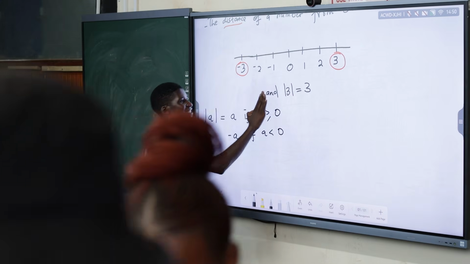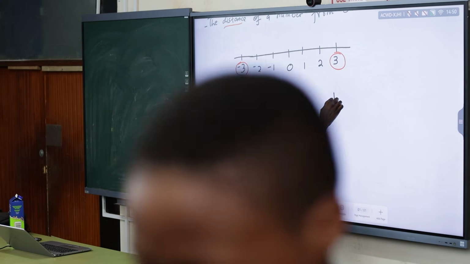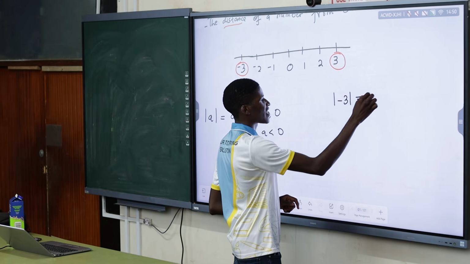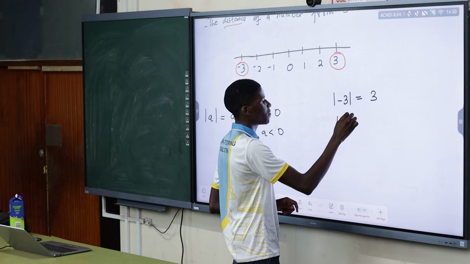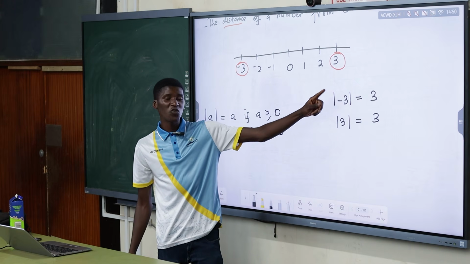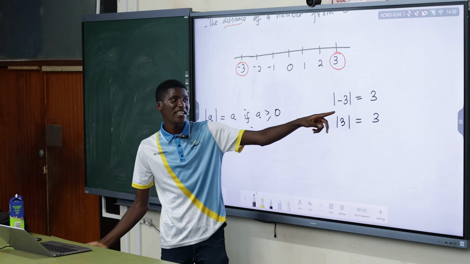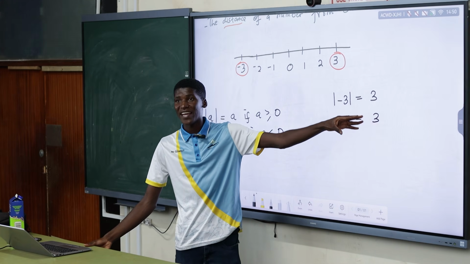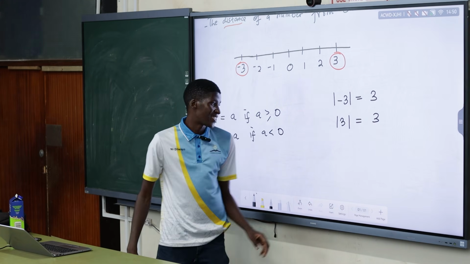Okay, it's fine. Let's see, with the absolute value of negative 3, we get 3. The absolute value of 3, we still get 3. So it means that we always have two numbers that give the same absolute value, 3 in this case.